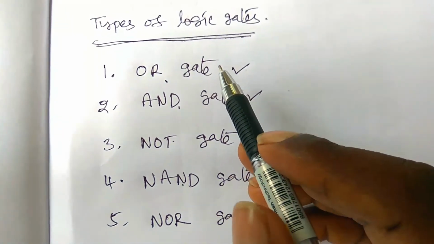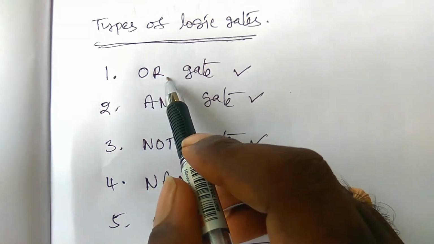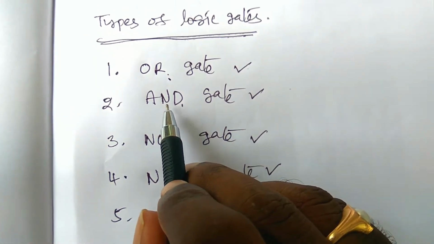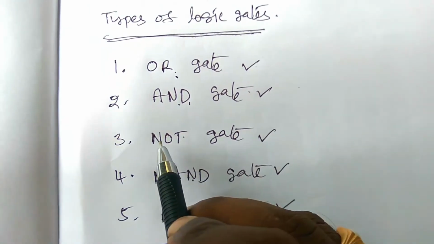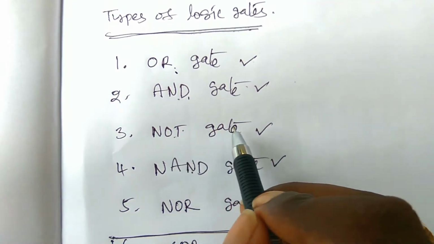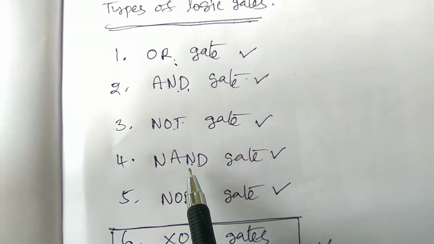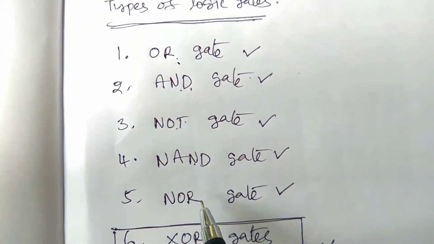Now we have to see the binary condition of the OR gate and its truth table, the binary condition of the AND gate and its truth table, the NOT gate, the NAND gate, and the NOR gate, each with its truth table.